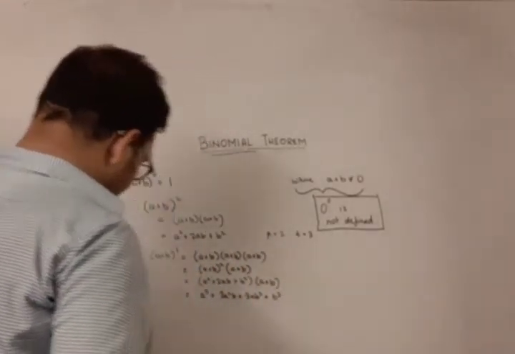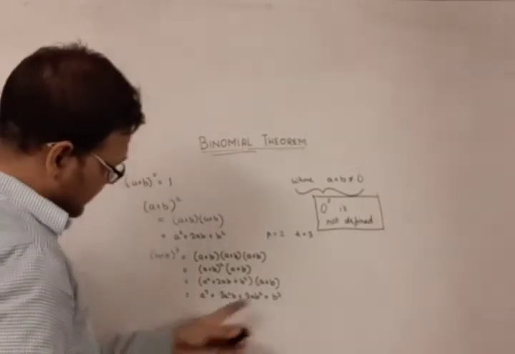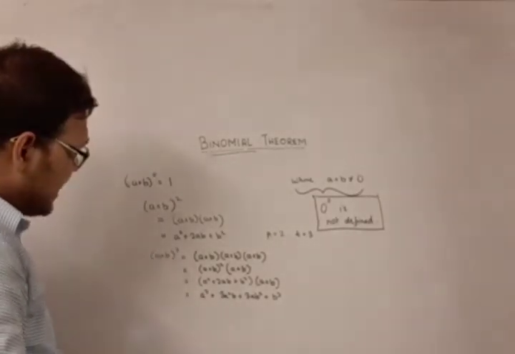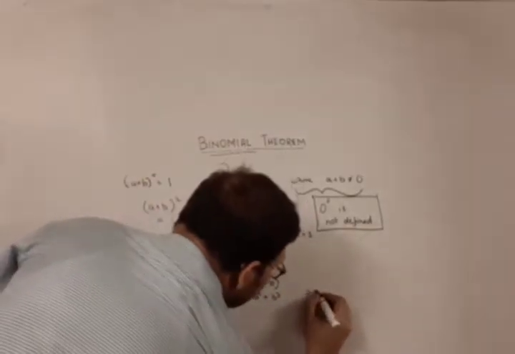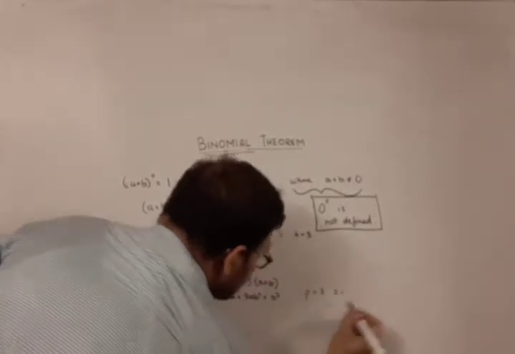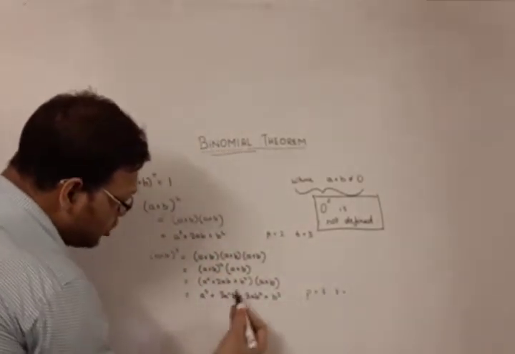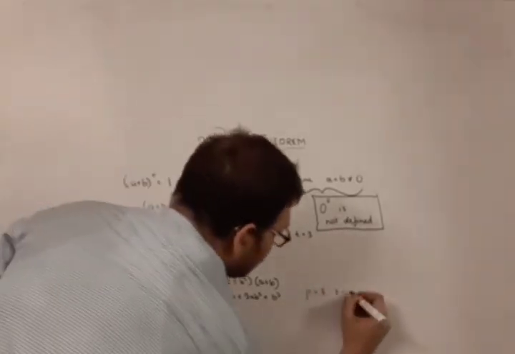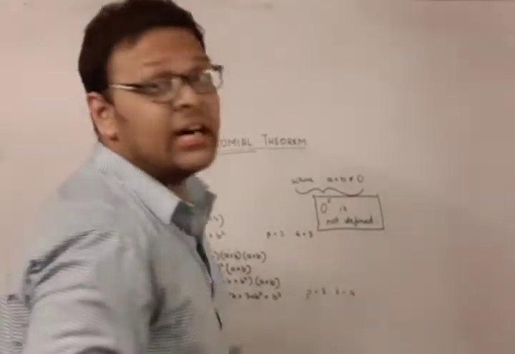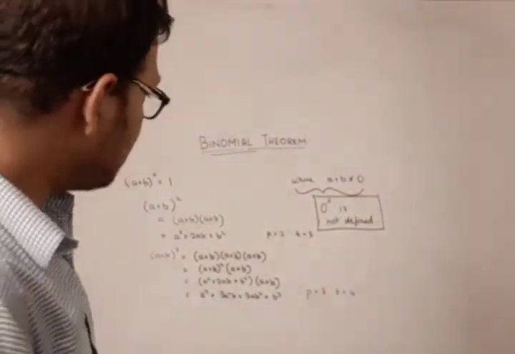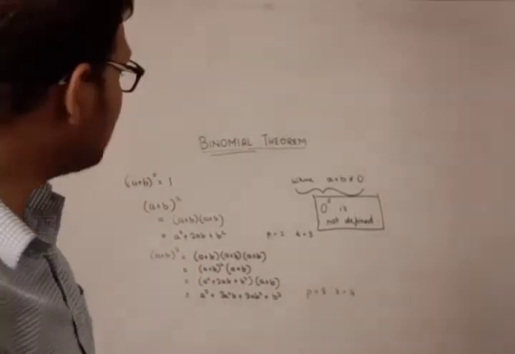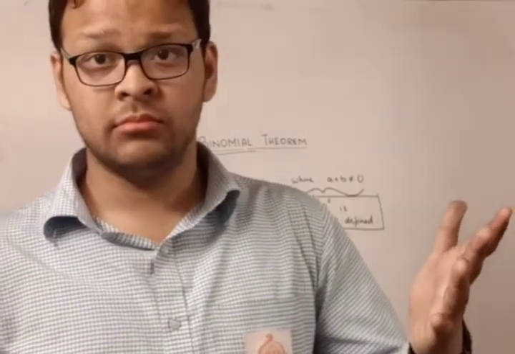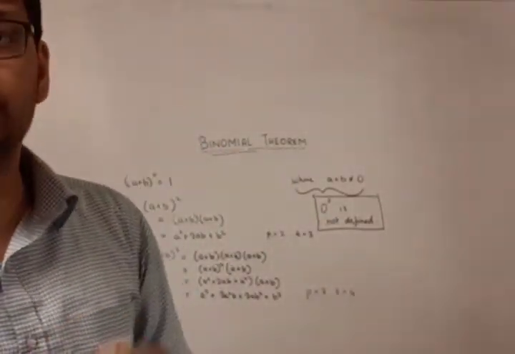So again I observe that a plus b to the power cubed is given by this expression, and the interesting fact we are again observing is this: if the power is 3, then what is the number of terms? The number of terms is 1, 2, 3 and 4. So when I raise a binomial expression to the third power, the number of terms becomes 4. Isn't it amazing? Now suppose I replace this 3 by any n. So what is the general property that you can assume?